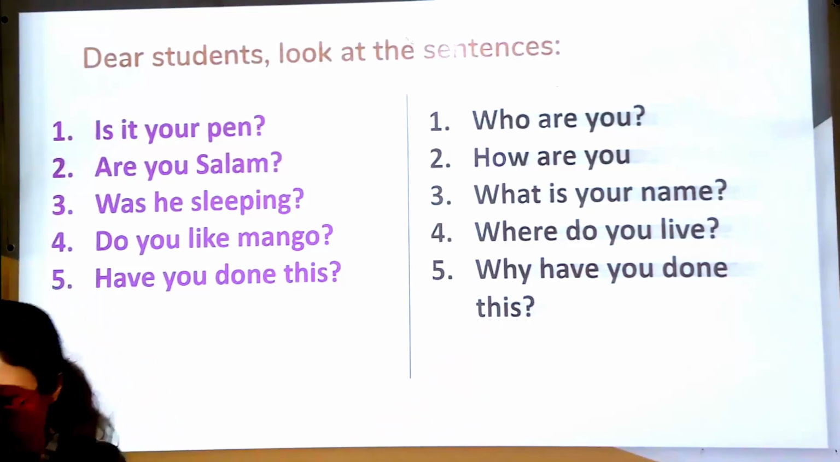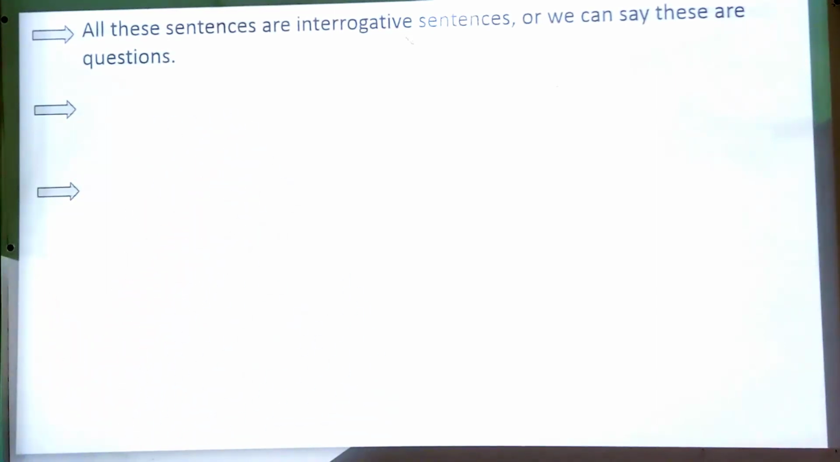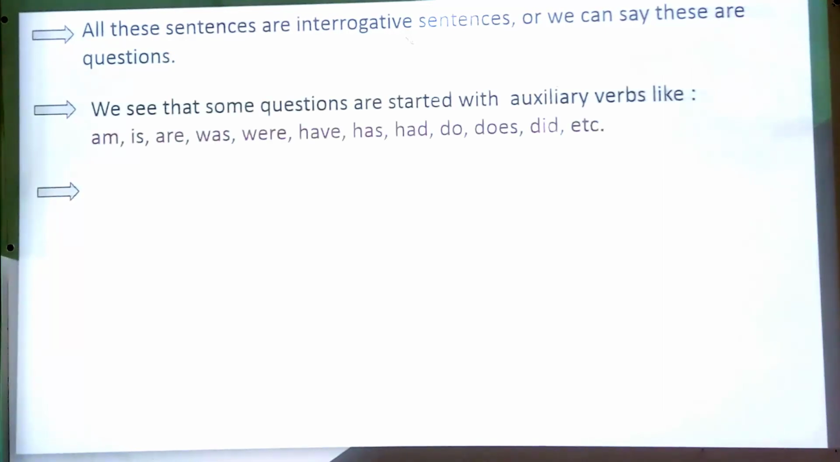Dear student, all these sentences are interrogative sentences, or you can say these are questions. We see that some questions start with auxiliary verbs like am, is, are, was, were, have, has, had, do, does, did, etc.